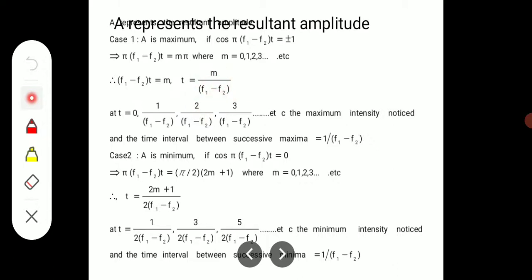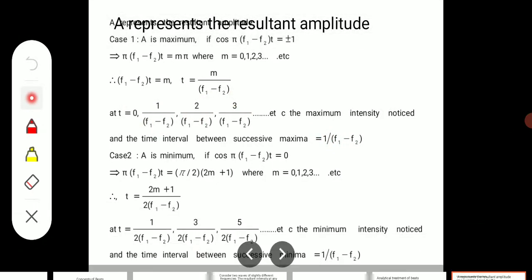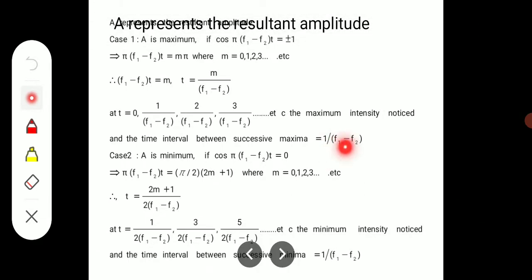For different m values, the values of t are 0, 1 divided by (f1 minus f2), 2 divided by (f1 minus f2), 3 divided by (f1 minus f2). These are the times of maximum intensity, and the time interval between successive maxima is 1 divided by (f1 minus f2).